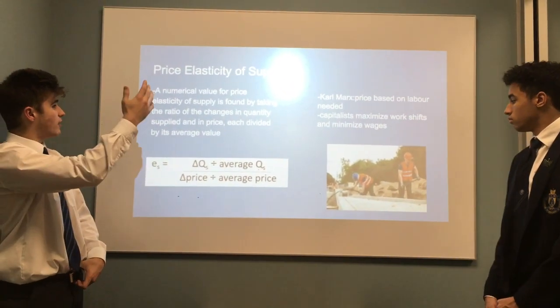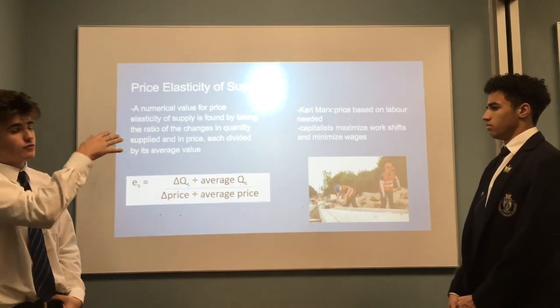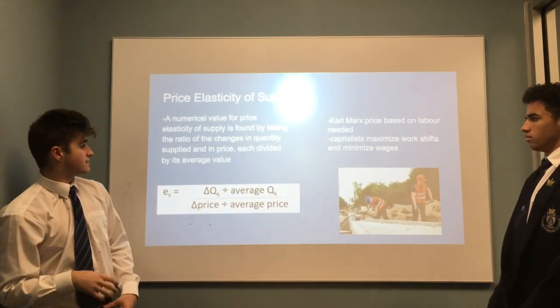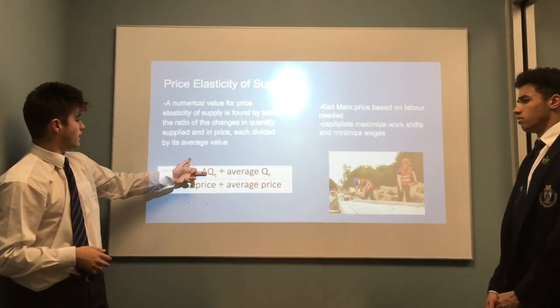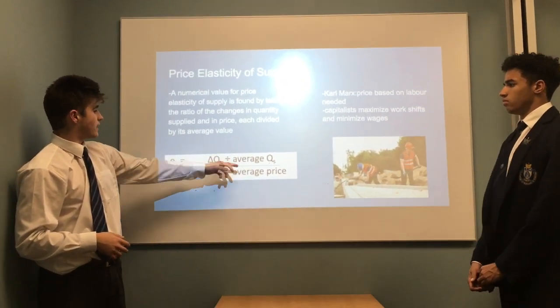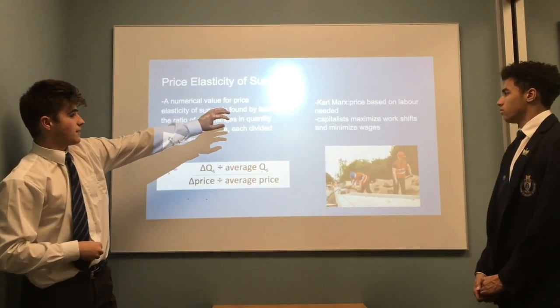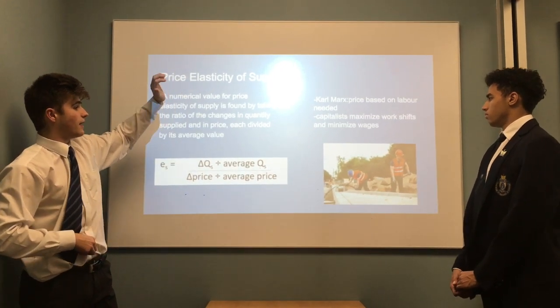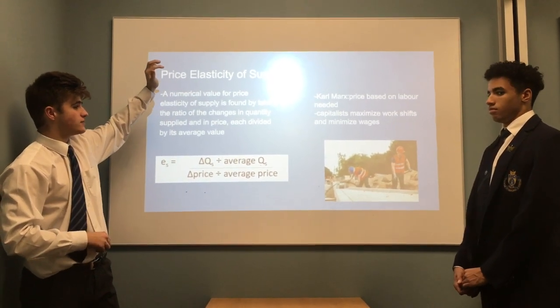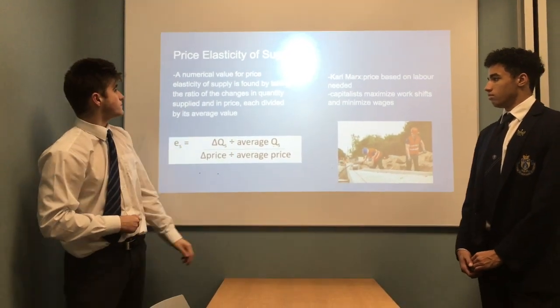The next thing we're going to look at is price elasticity of supply. The numerical value of price elasticity of supply is found by taking the ratio of the changes in quantity supplied and in price, each divided by the average value. Karl Marx has said that price is based on labor needed, and capitalists follow this and use this to their advantage by maximizing work shifts and minimizing wages.